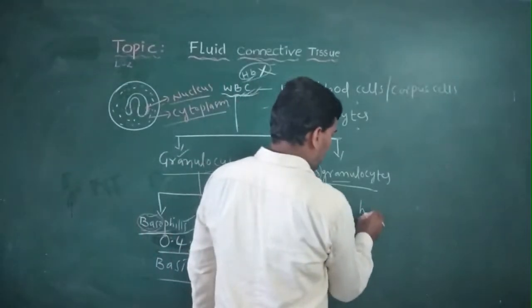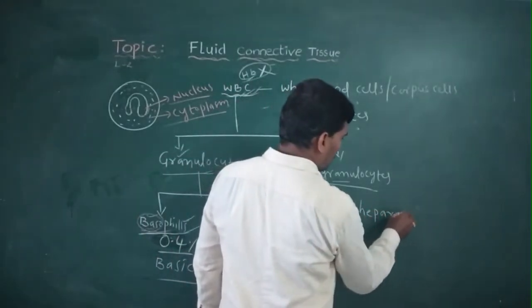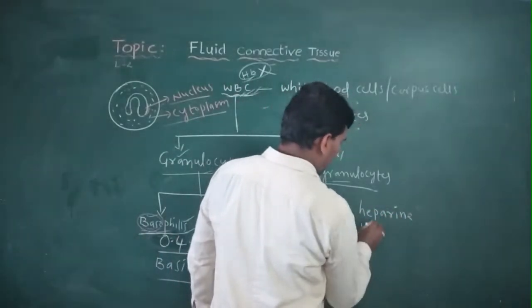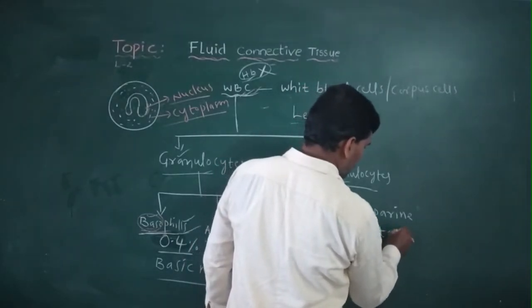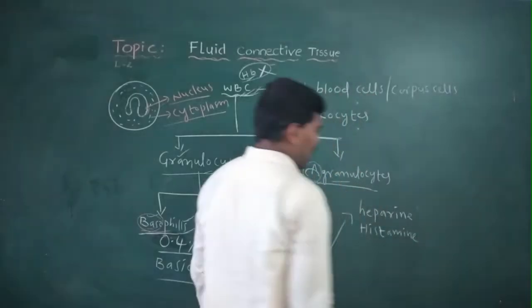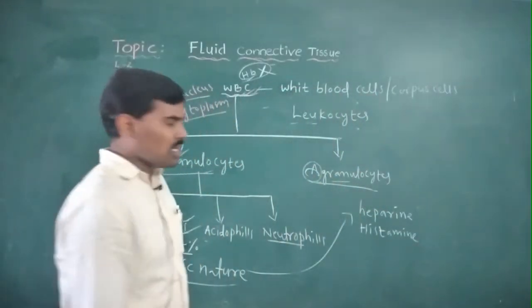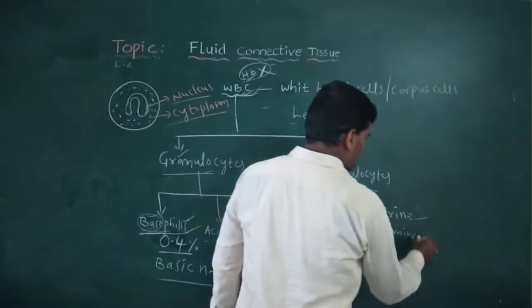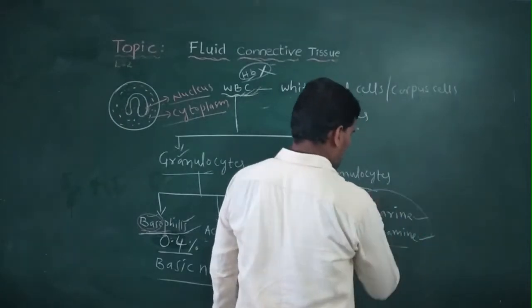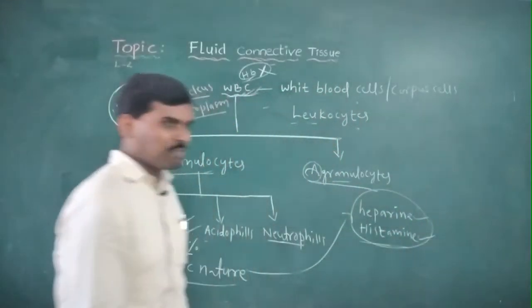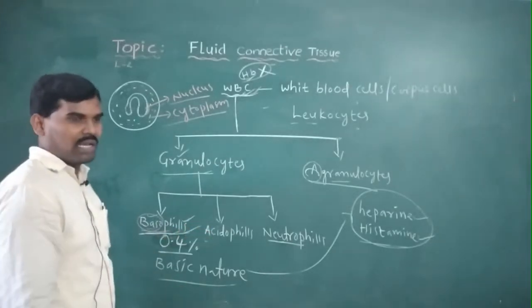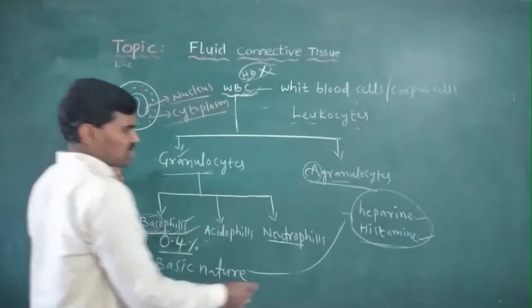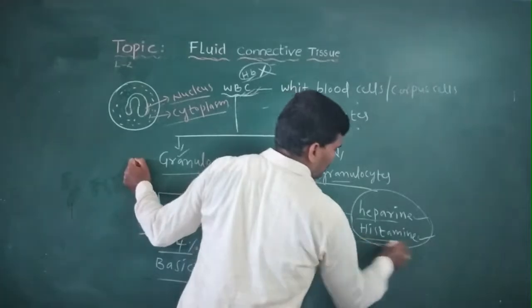The main secretions of the basophils are heparin and histamine.